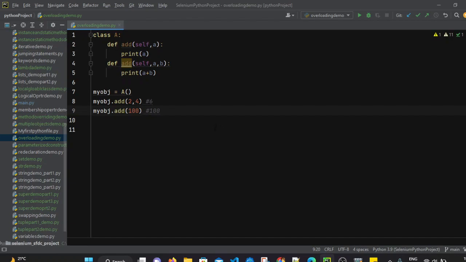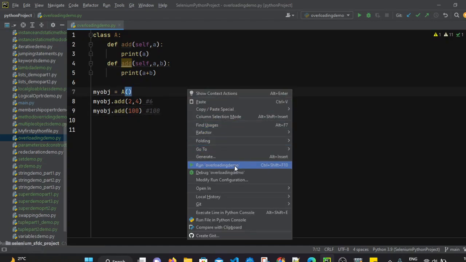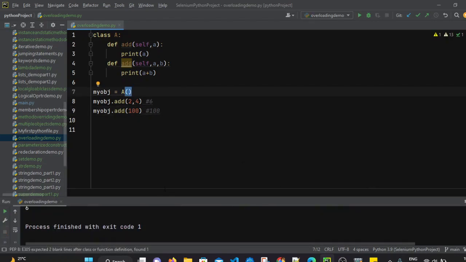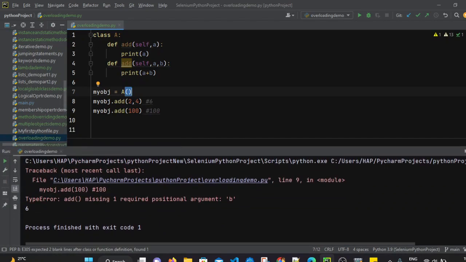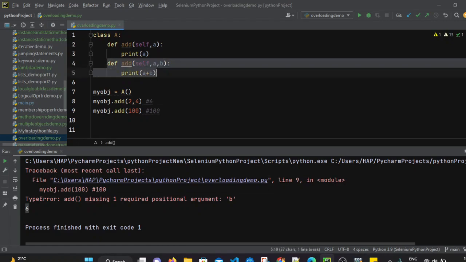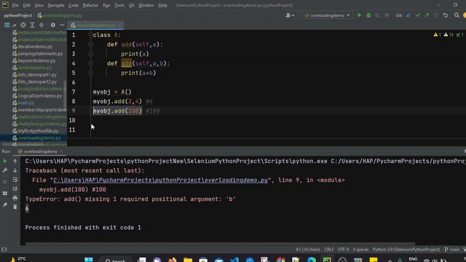But Python does not support method overloading by default. So when we execute this file, let's see what happens. If you see, there is an error. We got the 6 output here, which means this add method got executed. But when we call the add method with only one parameter, it throws an error: missing one required positional argument, that is b.